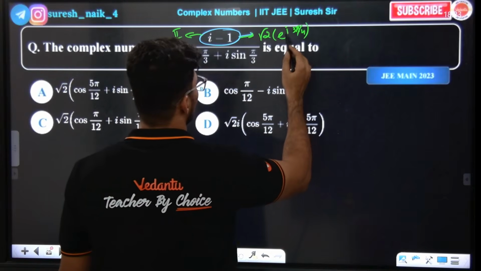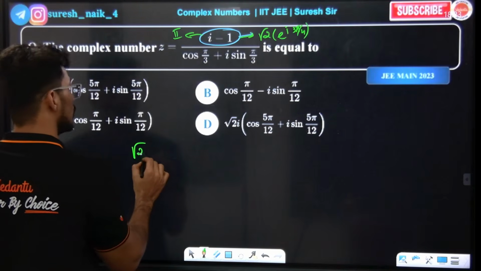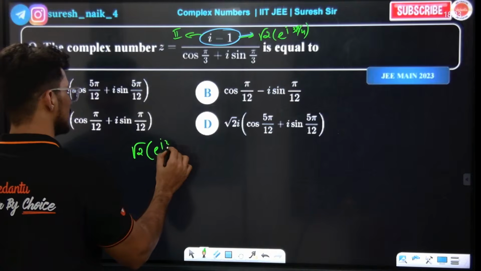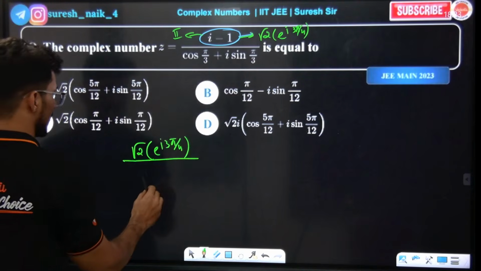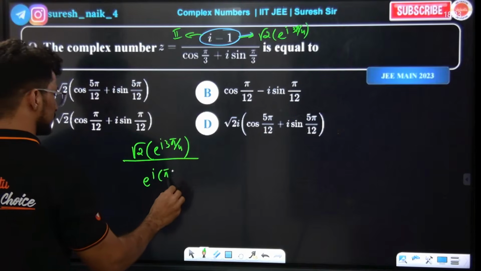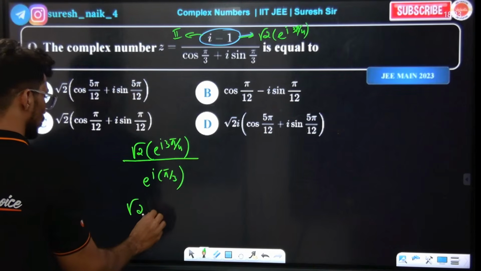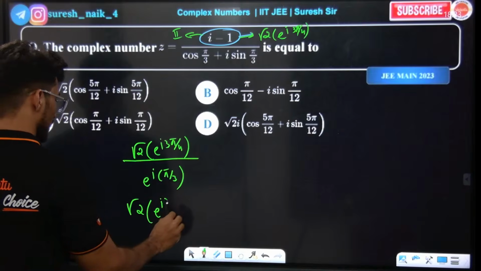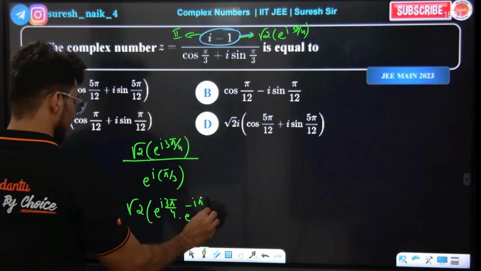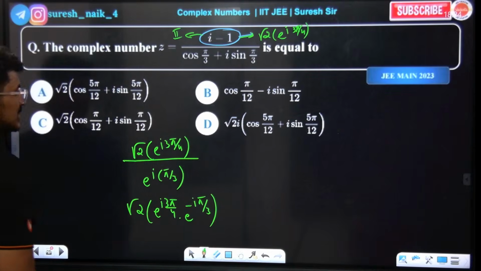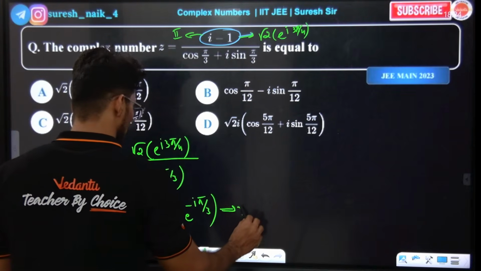Okay, so now tell me, the numerator is root 2 e power of i 3π by 4. The denominator, cos theta plus i sin theta, means e power of i π by 3. So root 2 into e power of 3π by 4 minus e power of i π by 3. Take the LCM and you will get the answer. That's it. Nothing more here.